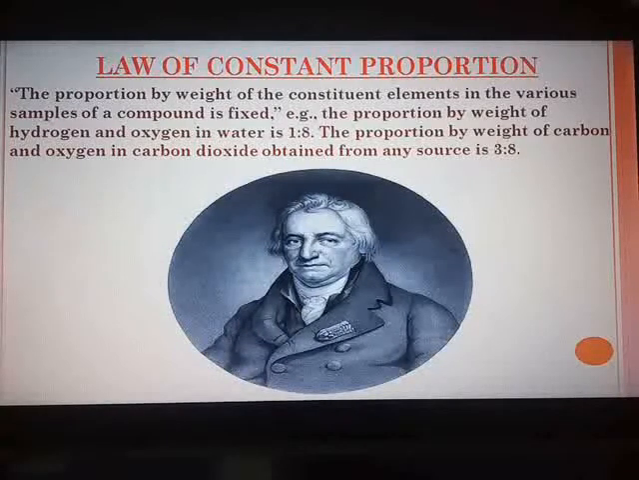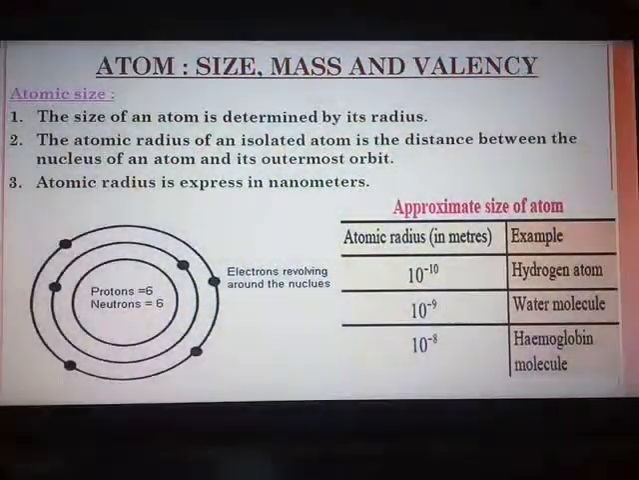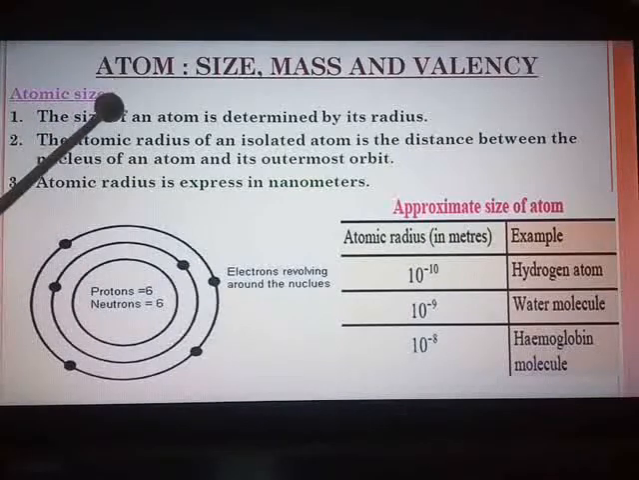After studying both these laws, we had studied about a new topic which says atom, its size, mass and valency. So first we will study about the atom's size, which is known as atomic size. Now you know how an atom appears to be, and based on it, the size of an atom is determined by its radius. You know, while drawing any circle, you have to take the radius of the circle into account, and here also the size of the atom is determined by its radius.